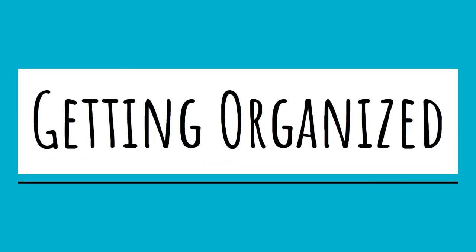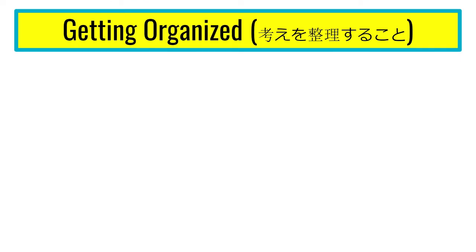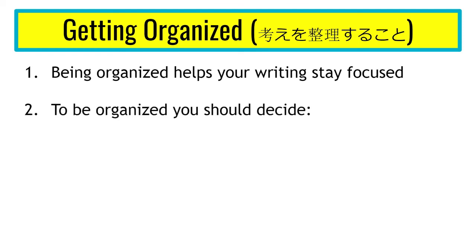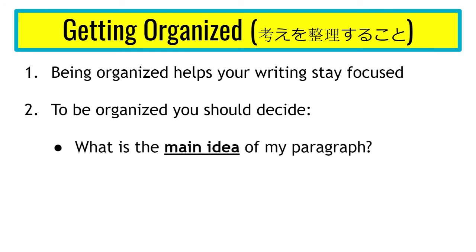Okay, so now let's finally get into the main topic of the class today. It's called getting organized. So let's take a look at what we need to know about this topic. So the first thing is being organized helps your writing stay focused. So if you're not organized, it's very easy to start talking about many different points in the same paragraph. So when you're organized, it makes it much easier to have one main topic and one main goal for your paragraph.